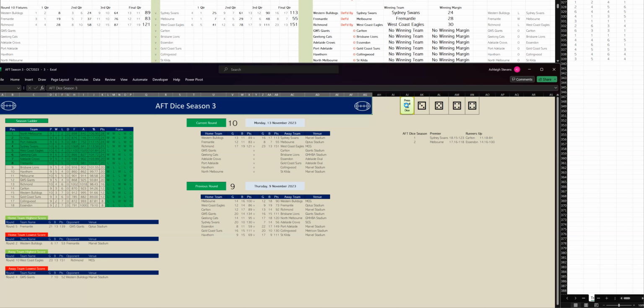It's GWS versus Carlton at Giant Stadium. And at quarter time, Carlton lead by 5 points. Let's go to the second quarter. West Coast push up to 5th spot. Second quarter's been processed. GWS have kicked 4-3 to Carlton 6-1. And at halftime, Carlton lead by 15 points. All right, let's go to the third quarter.